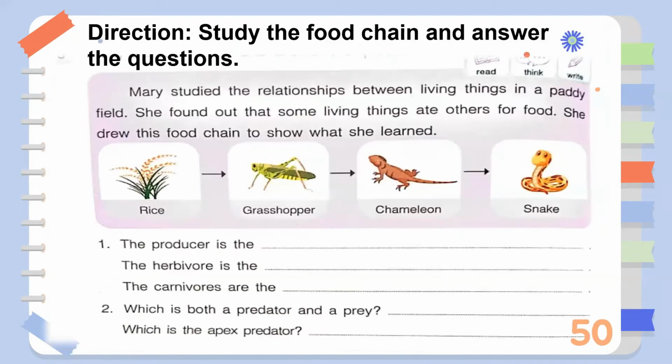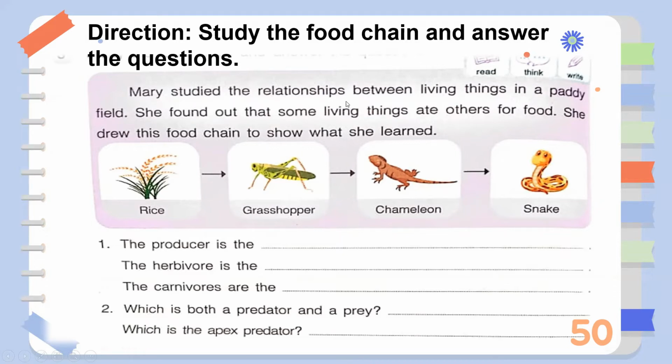Now to start with our activity, open your book to page 50. Page 50. The direction says, study the food chain and answer the questions. Let's read all together.